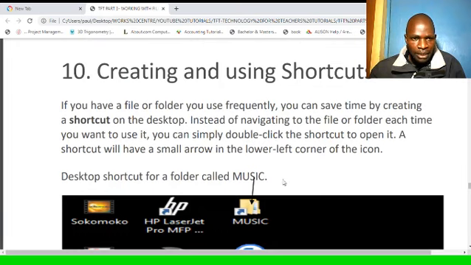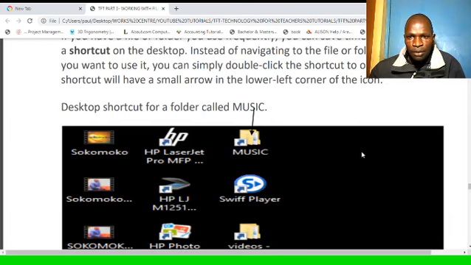Creating and using shortcuts. If you have a file or a folder you use frequently, you can save time by creating a shortcut on the desktop. Instead of navigating to the file or folder each time you want to use it, you can simply double click the shortcut to open it. A shortcut will have a small arrow in the lower left corner of the icon.